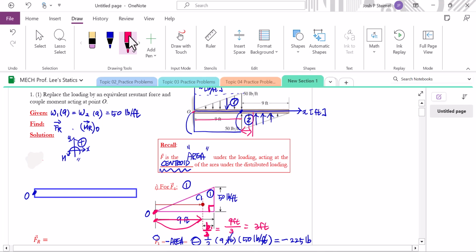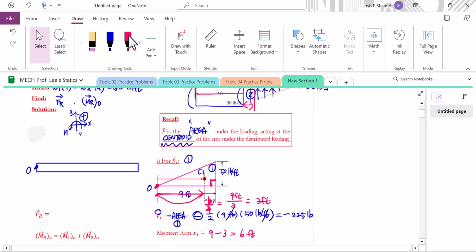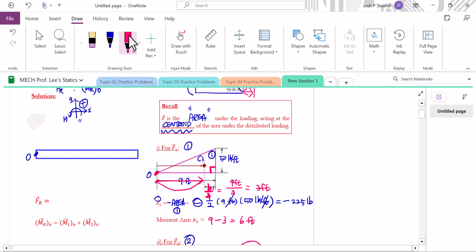All right, then I switched to the pink color because I'm going to start to indicate active forces from the distributed loading from areas 1 and 2 we just converted. And we do know where they are acting. From area 1, how much? 2 to 5 pounds. Where? At 6 feet from O. So here at 6 feet.